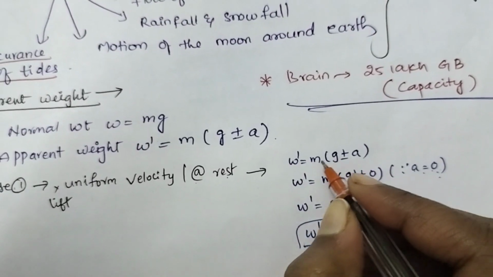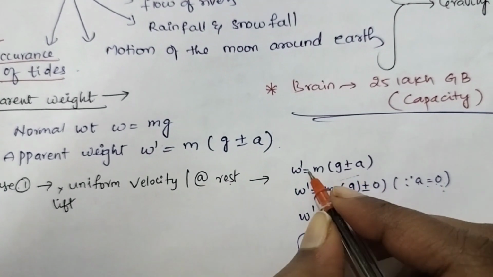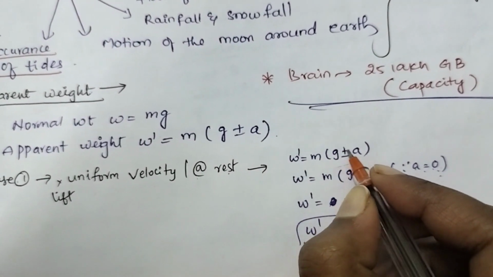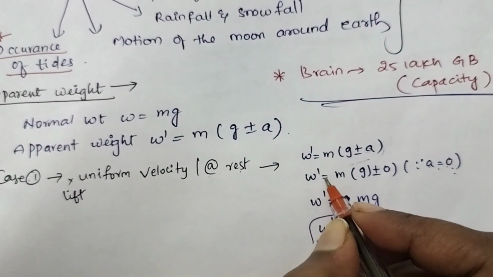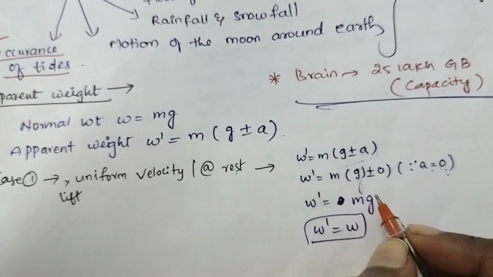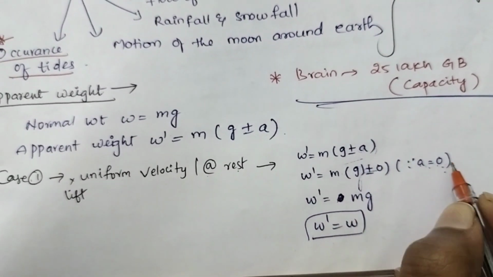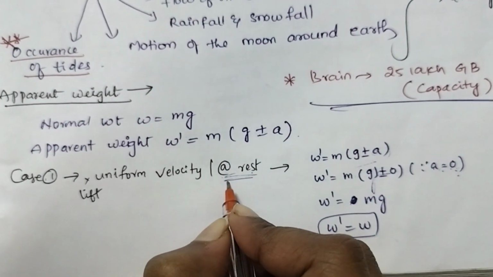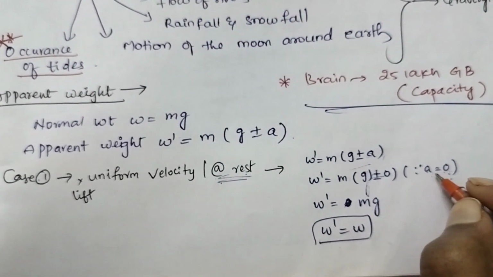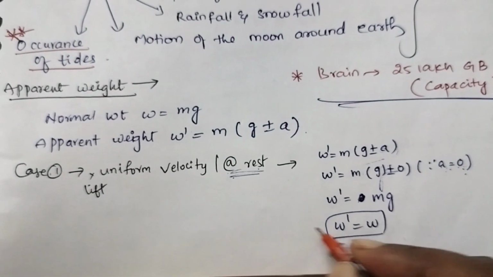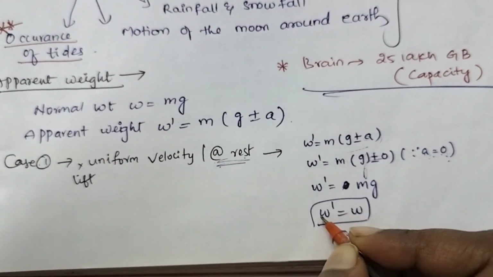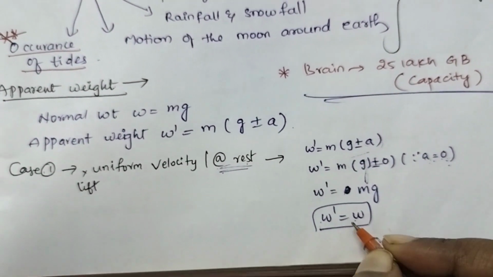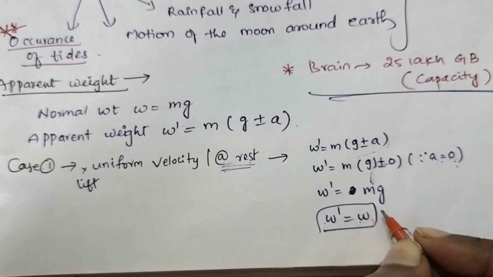Then we can directly substitute in the apparent weight formula. W dash is equal to m into g plus or minus a. Here acceleration becomes 0 as the body is at rest. When the body is at rest, we can take acceleration as 0. Then apparent weight becomes normal weight. W is equal to mg, so W is equal to W dash.